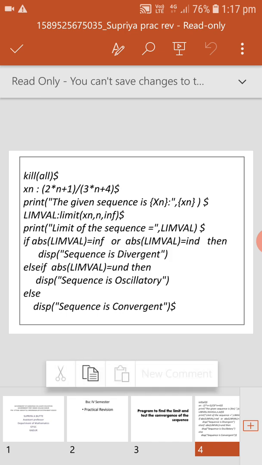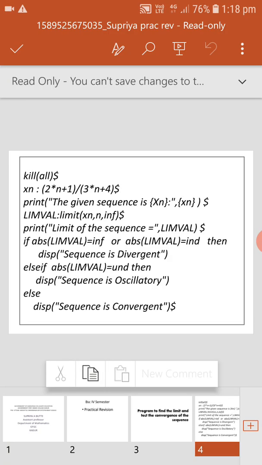If these two values are not obtained, then else if. Here we can get three results, therefore I use if, else if, else. Now else if abs(LIMVAL) is equal to und, that is undefined, not fixed to a point, then disp("sequence is oscillatory").